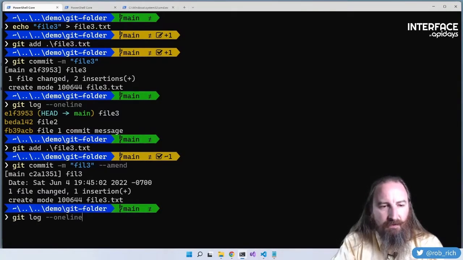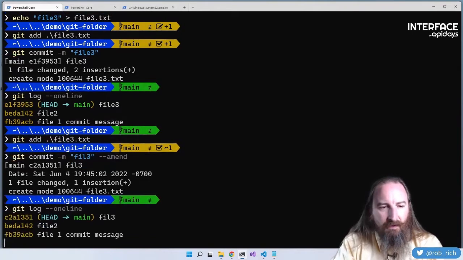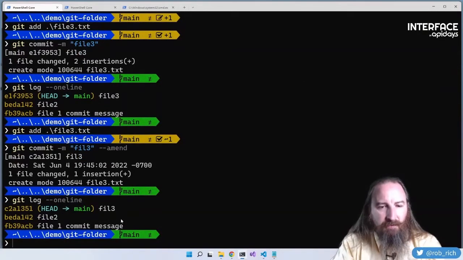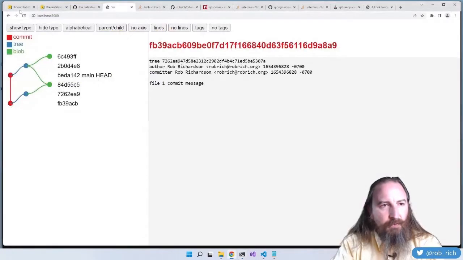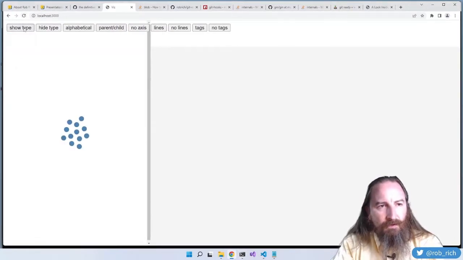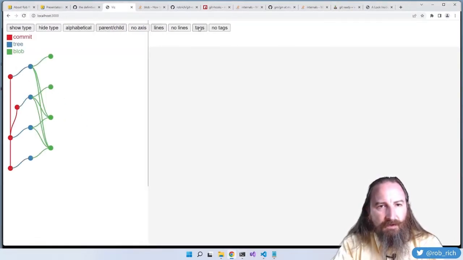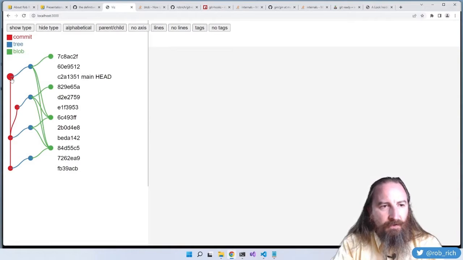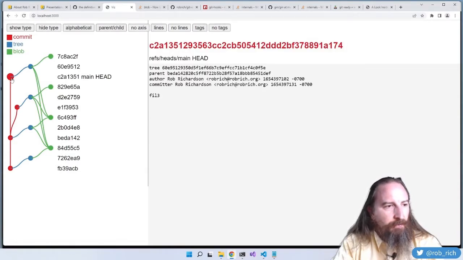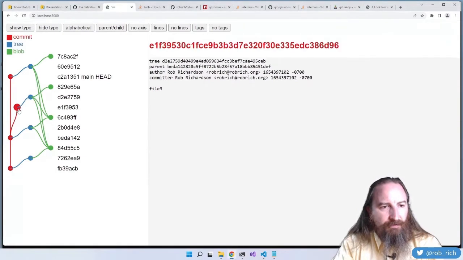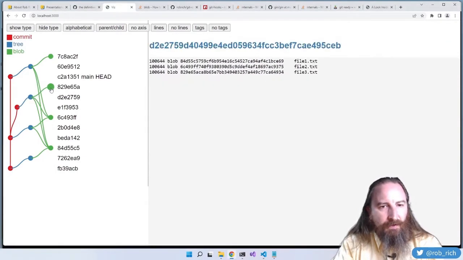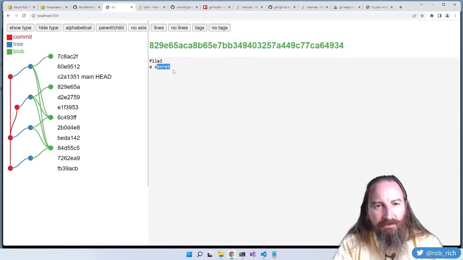And so if we look at the log, we can now see that we've got that content in place. But if we refresh our tree, show the type, parent-child, show the lines, show the tags, we can see that we not only have this new commit, but we also still have this old commit that references this old tree node with this content with the secret in it.